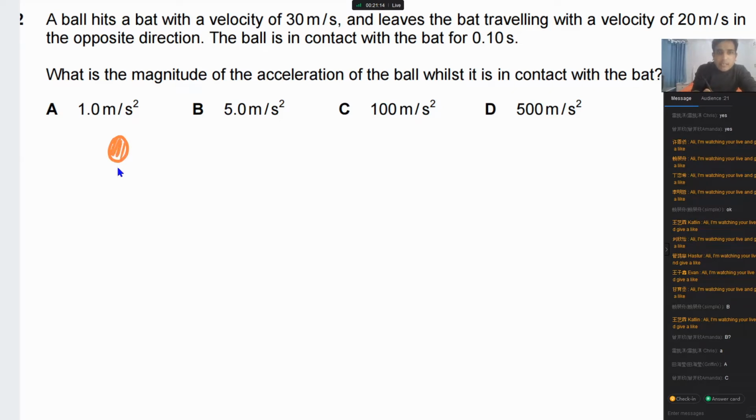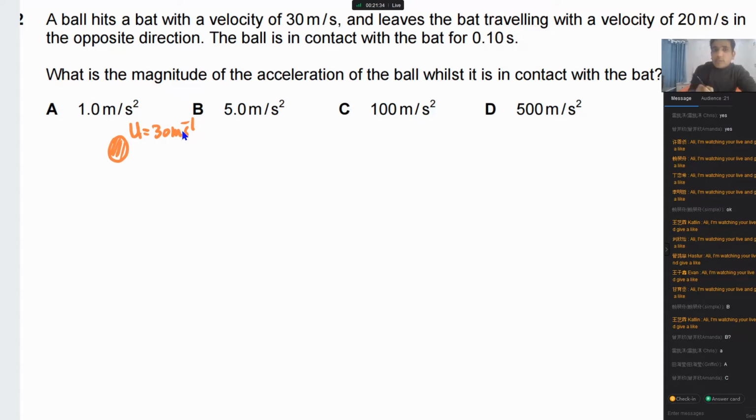Now let me explain to you. First thing, please, you need to understand the ball has a velocity. Let's say this velocity is U. It is moving to the right. So this is 30 meters per second. I think you're making a common mistake, and this mistake is very common. Most of the students make the same mistake, not only you.